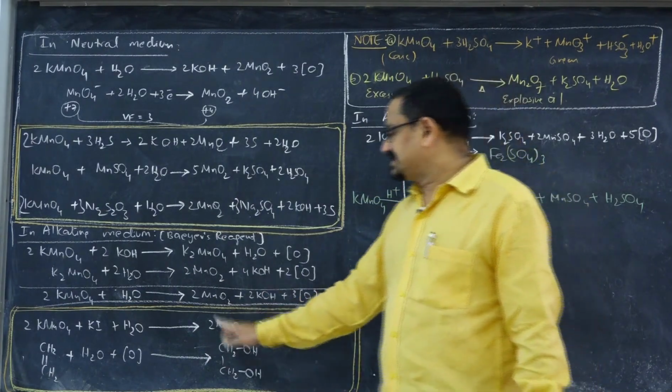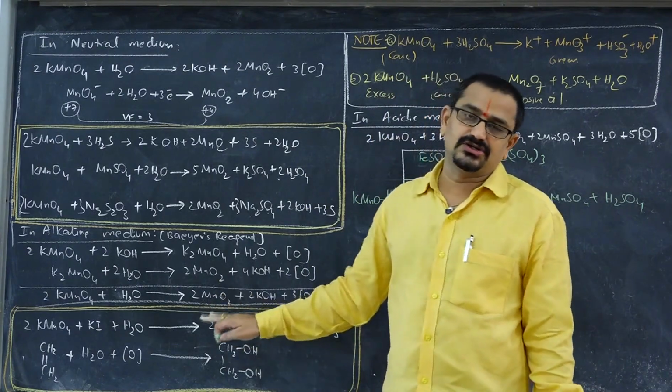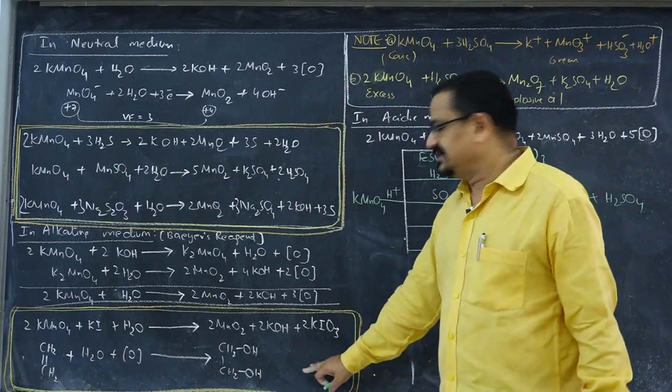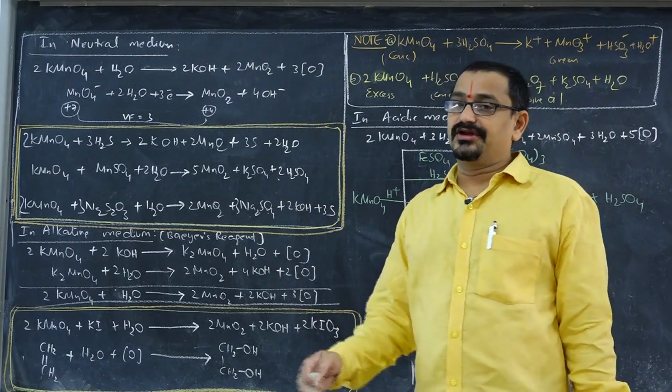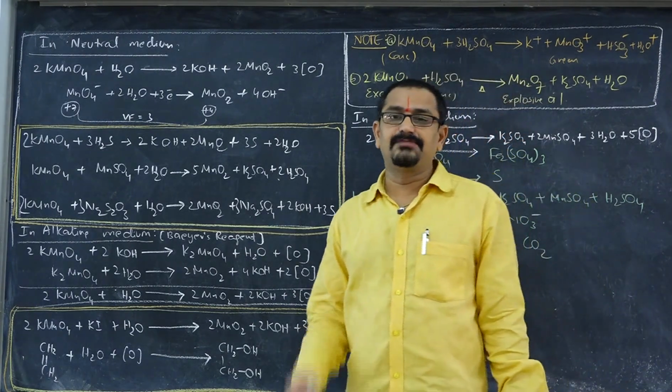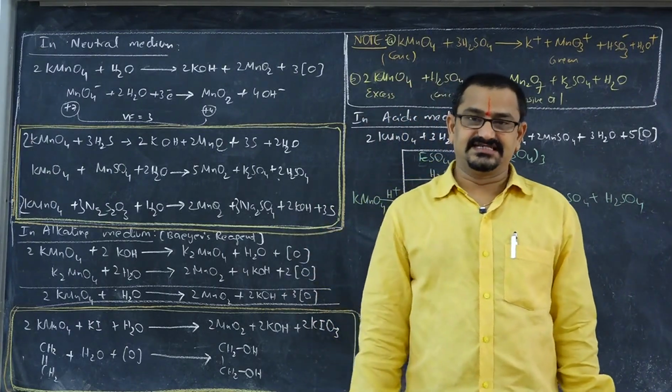Next, it also oxidizes Bayer's reagent. Already we studied this in organic chemistry. Bayer's reagent also oxidizes ethylene to ethylene glycol. And potassium permanganate is one of the strongest oxidizing agents that we can employ for the oxidation of alcohols directly to carboxylic acids, right?